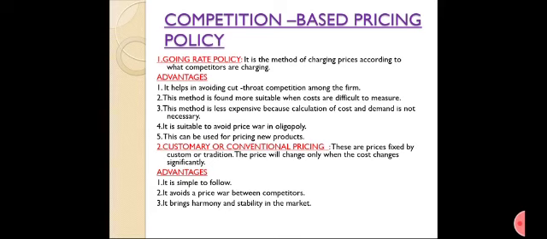Customary or conventional pricing: these are prices fixed by custom or tradition. The price will be changed only when the cost changes significantly. Advantages: it is simple to follow. It avoids a price war between competitors. It brings harmony and stability in the market.